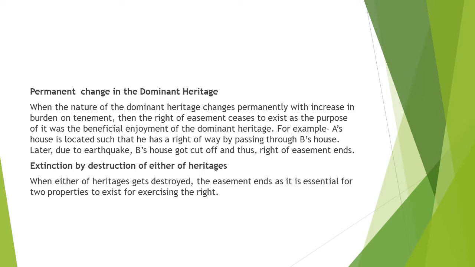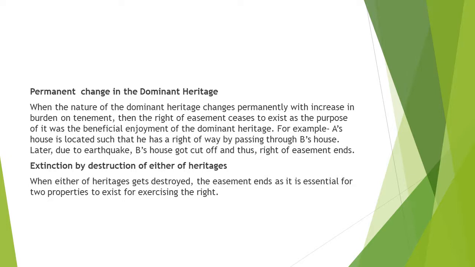Permanent change in the dominant heritage. When the nature of the dominant heritage changes permanently with increase in burden on the tenement, then the right of easement ceases to exist, as its purpose was beneficial enjoyment of the dominant heritage. An example of this is that A's house is located such that he has a right of way by passing through B's house. Later, due to an earthquake, B's house gets cut off and thus the right of easement ends. So there is a permanent change due to the earthquake.